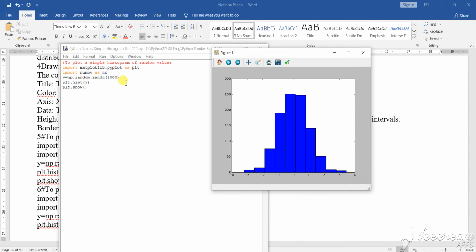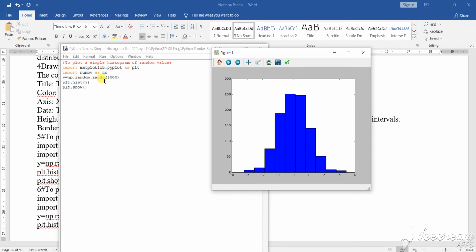So based on the calculation, it will find for you the particular calculation up to 300 on this axis. I haven't given the name of the x axis, sorry, the y axis, and I haven't given any legend or any title. Nothing I have used, only a very simple histogram. So this is a picture of the histogram in front of you.